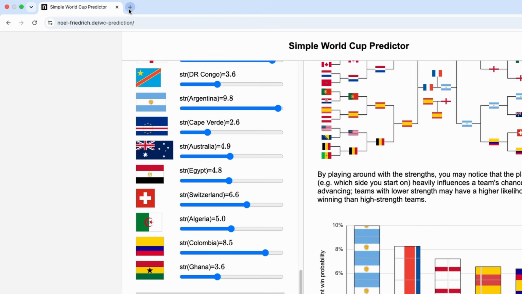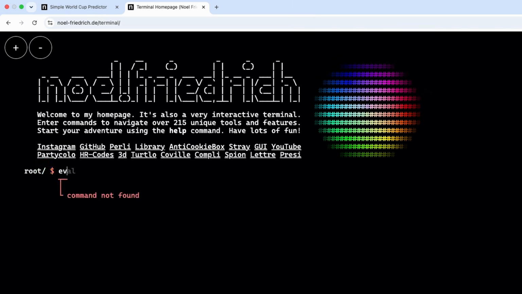Another way to put this would be, even if you had a team that was really strong, say France would win about 80% of all their games, the probability of them actually winning is quite low because they need to win 5 consecutive times in this round of 32. So the probability of 5 consecutive wins is 0.8 to the 5, which is about a third. So even if France would win 80% of their games, the probability of winning would only be 30%, which again, I think is a little bit counterintuitive.